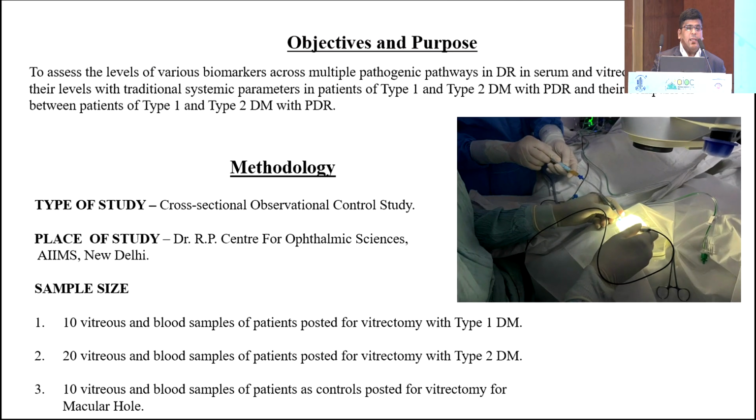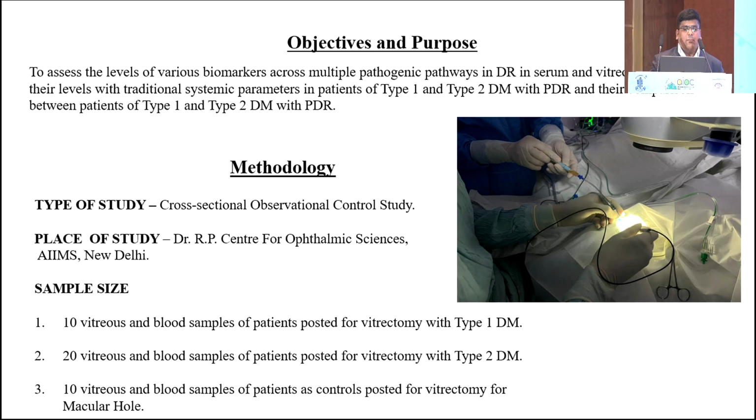So we came up with the objective to assess the levels of various biomarkers across different pathogenic pathways in diabetic retinopathy in serum and vitreous, and correlate their levels with the traditional systemic blood investigations that we are routinely doing in the patients of type 1 and type 2 diabetes. We also compared and contrasted them among the patients of type 1 and type 2 diabetes mellitus with PDR. It was a cross-sectional observational control study with a sample size of about 40 patients.